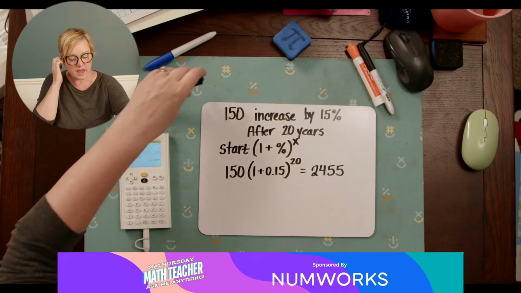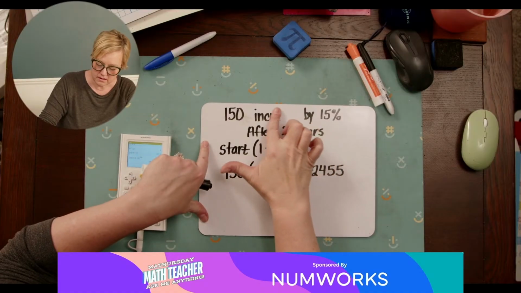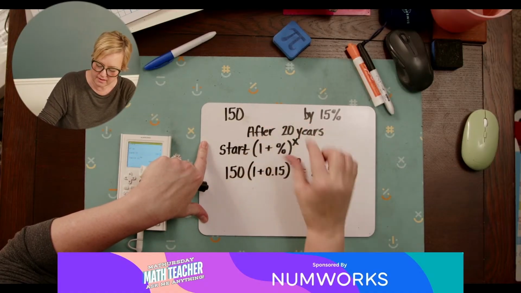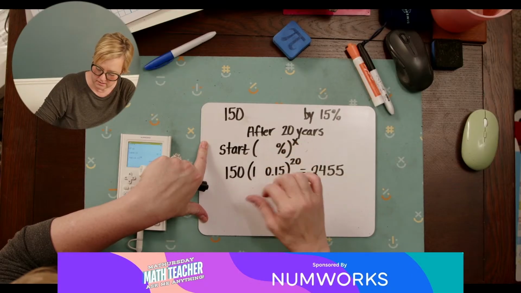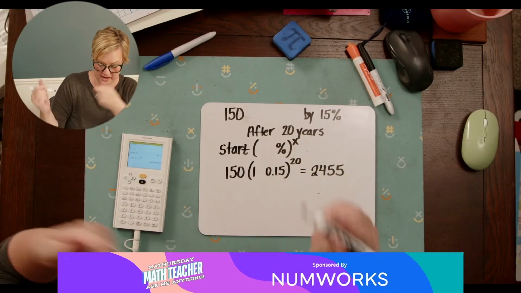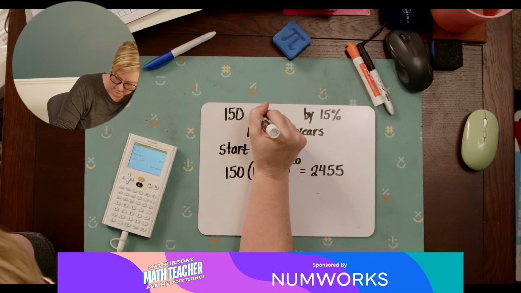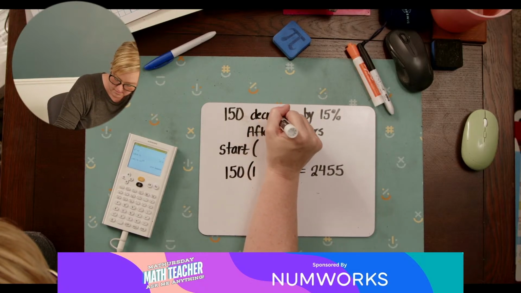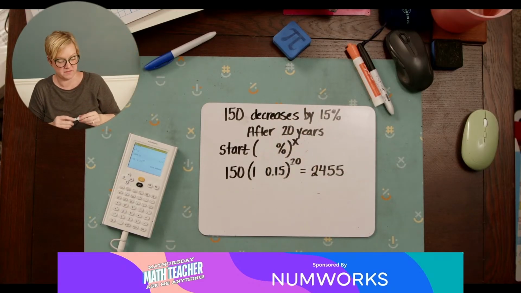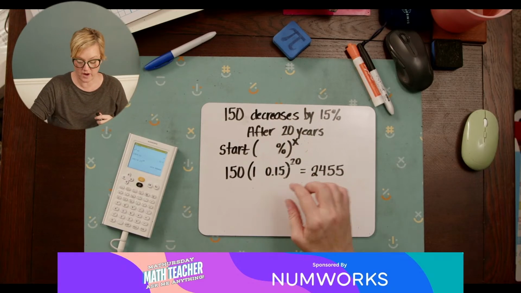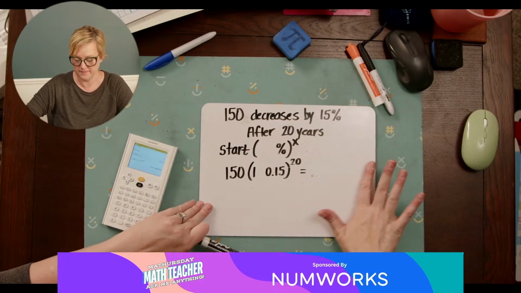Now, if it were something like 150 decreasing, so this 150 decreases by 15% after 20 years, what would it be?